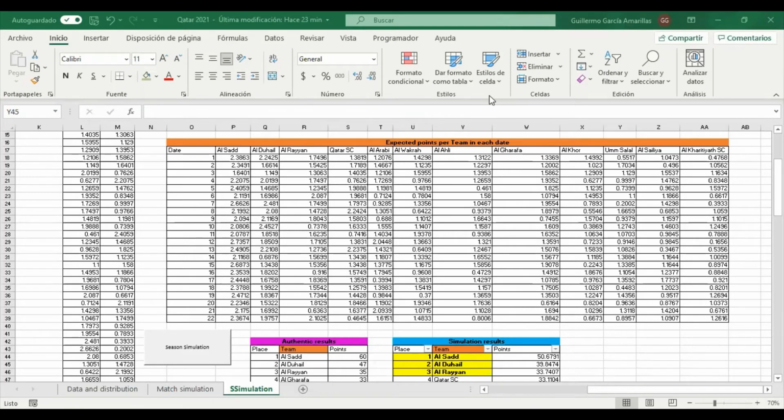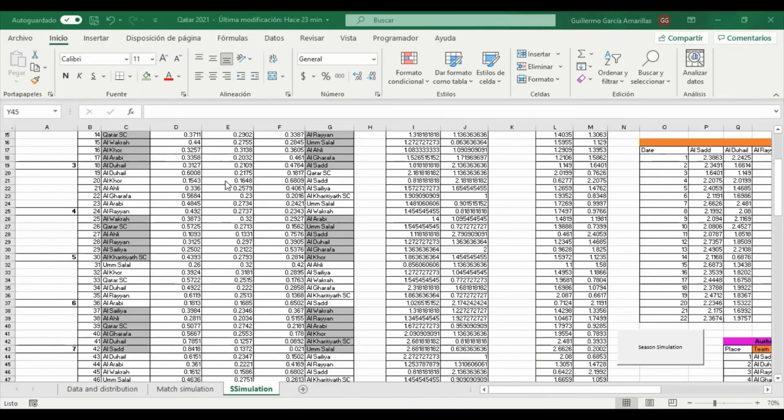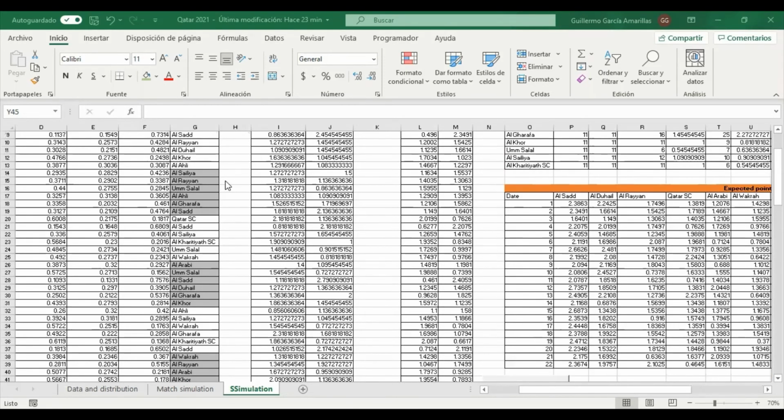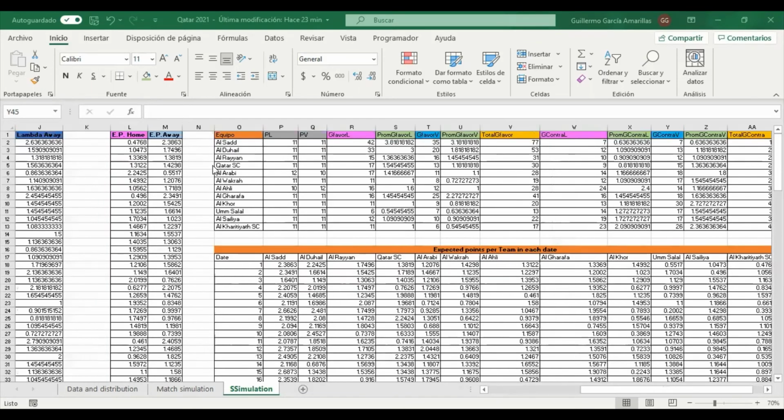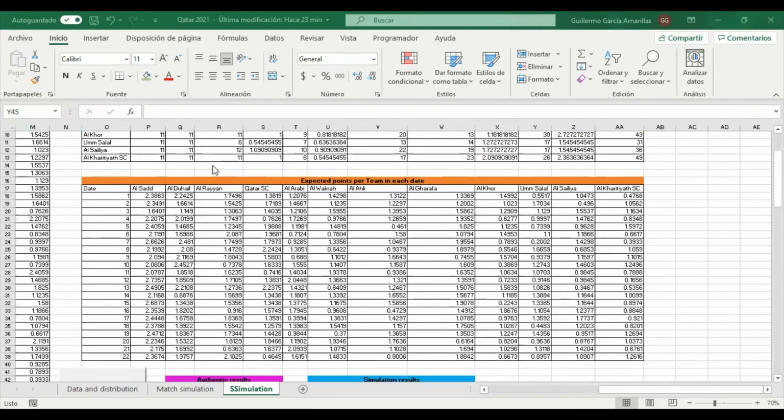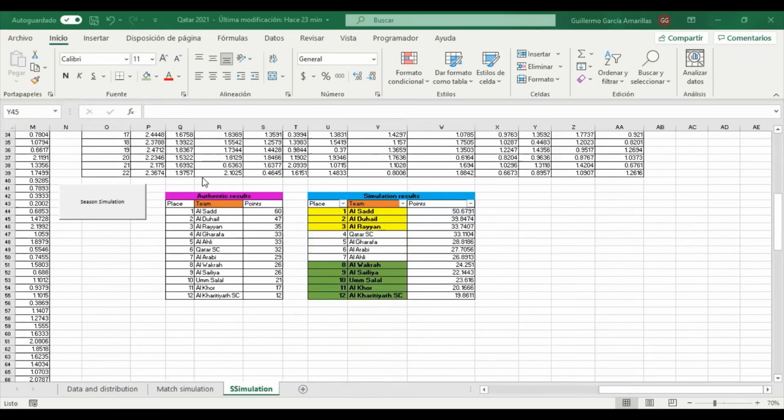Well, finally, once we have already simulated all the games in the season, 22 dates per team, we can see that having as entry the expected points per team, considering the initial probabilities of receiving a goal away and receiving a goal at home, then we can consider the following results of the season simulated 10,000 times due to the law of large numbers.